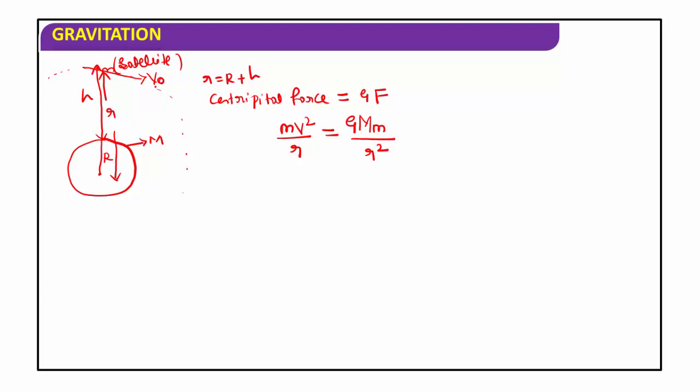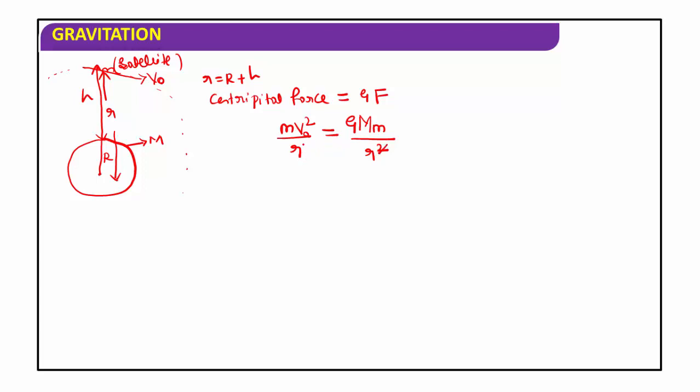Here the velocity is the orbital velocity, the velocity with which the satellite moves in its orbit. This is called orbital velocity. Therefore m vo square divided by r is equal to G M m divided by r square.